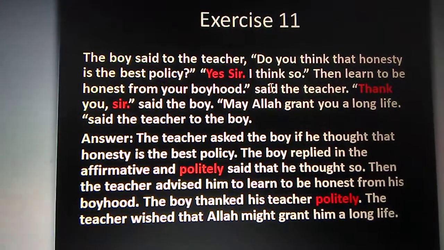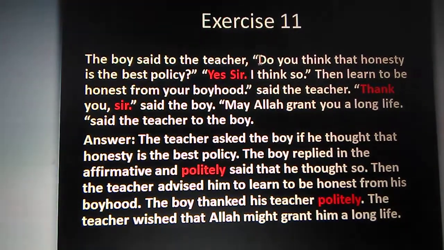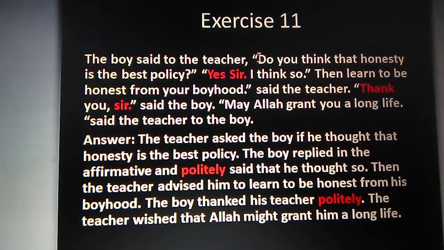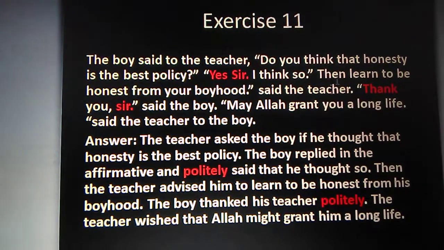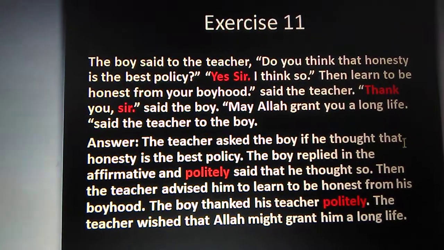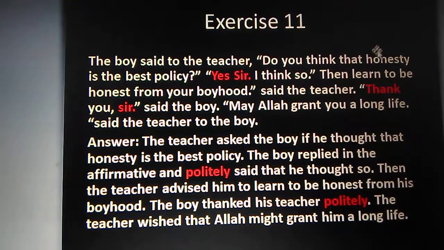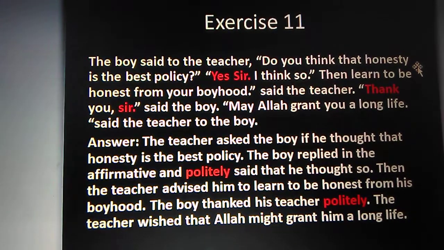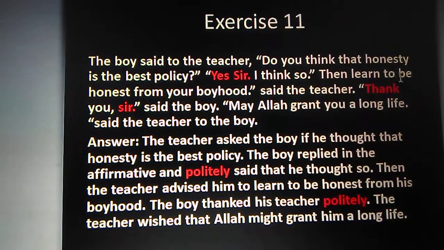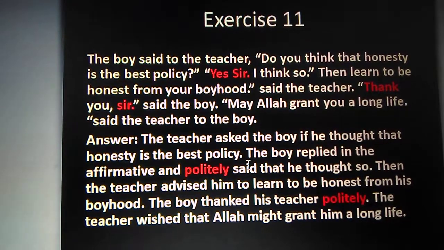Look here, the boy said to the teacher, the boy asks, do you think that, as it is the yes, no interrogative, so the connector will be if he, as it is the first thing will be thought is there, that honesty is the best policy. As it is the universal truth sentence, there will be no change, we will write directly the sentence here.